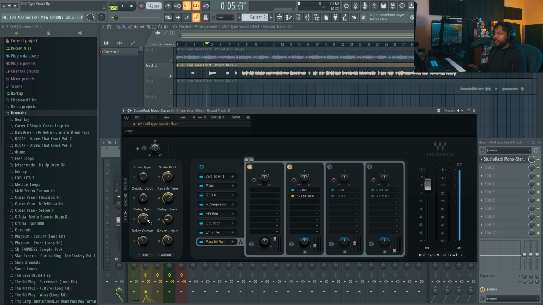And also you have the delay BPM and the feedback as well. I do have macros and the delay output. The output just pretty much determines how much delay sound you want to hear. So that's that right there, if you want to go through and mess around with that.